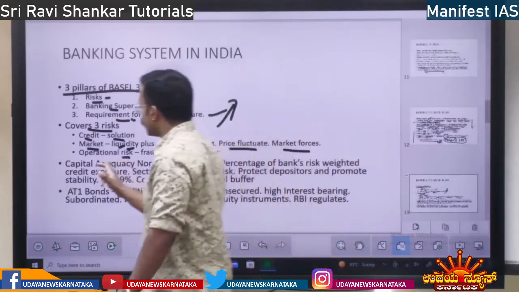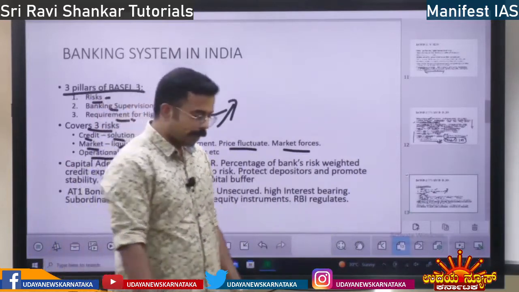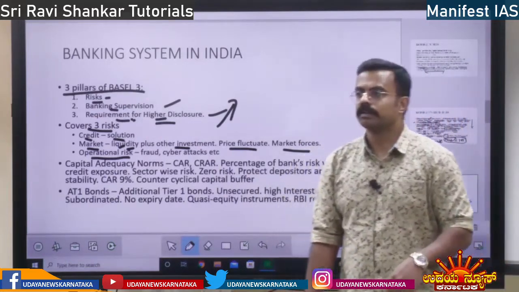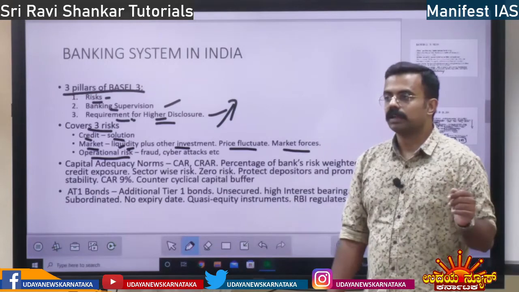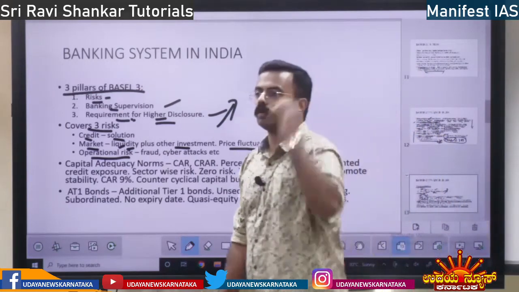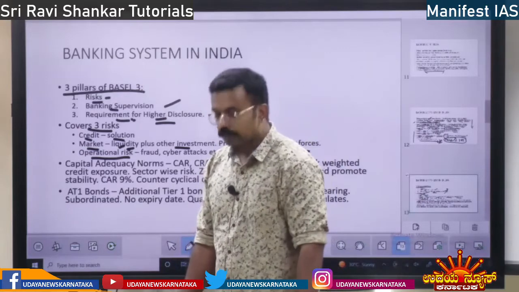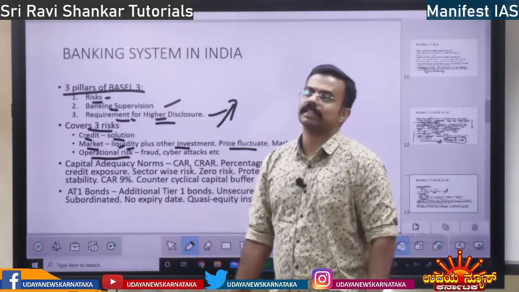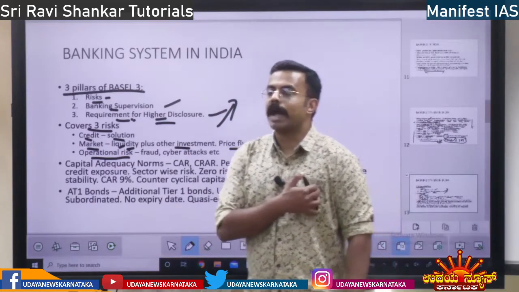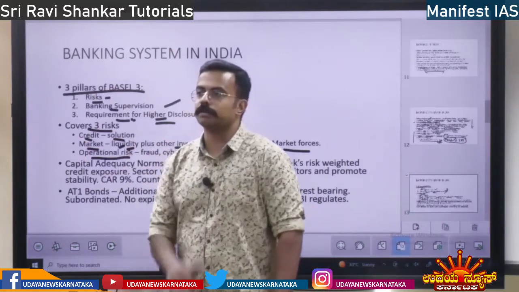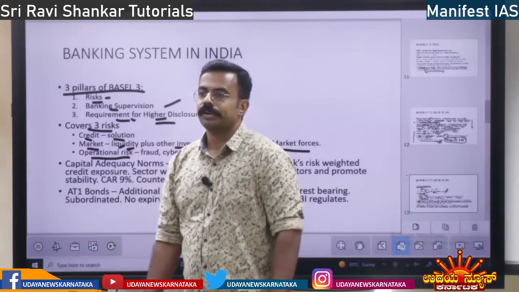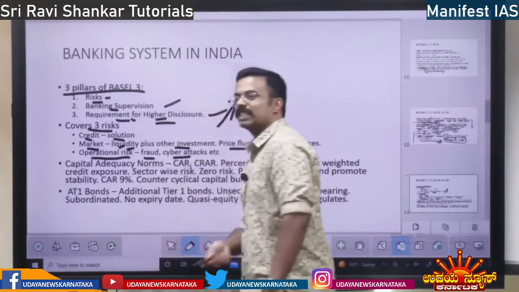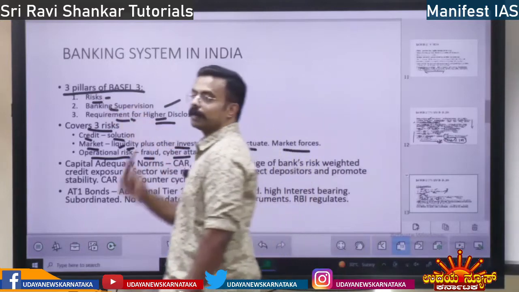Right? Next is operational risk. Operating the bank is not simple, right? A disaster, a collapse in one branch, or a cyber attack can happen. Disaster, cyber attack, physical attack, there are so many risks in operating. Suddenly bank employees may go on strike, which they do every month. So all these are operational risks. Fraud, cyber attack, strikes, all this. So these three risks are covered by Basel 3.